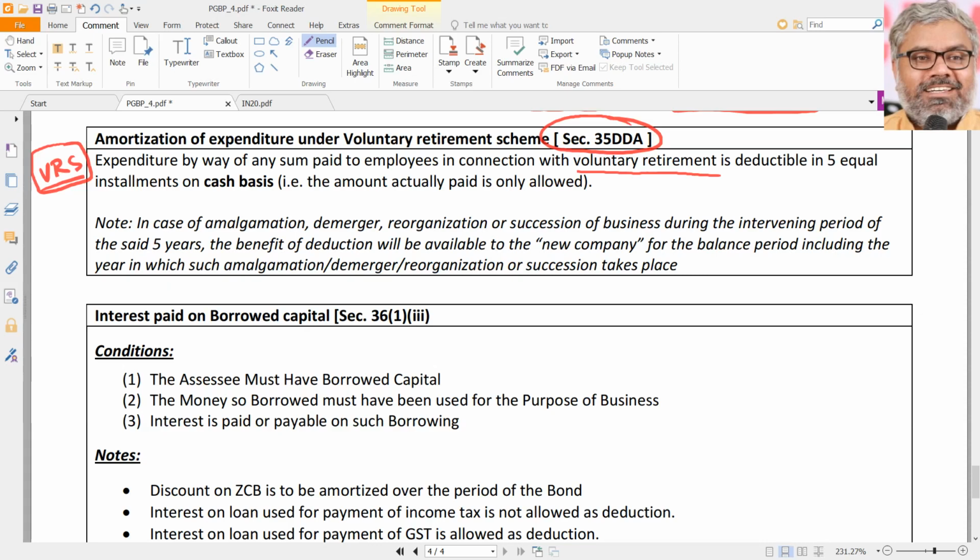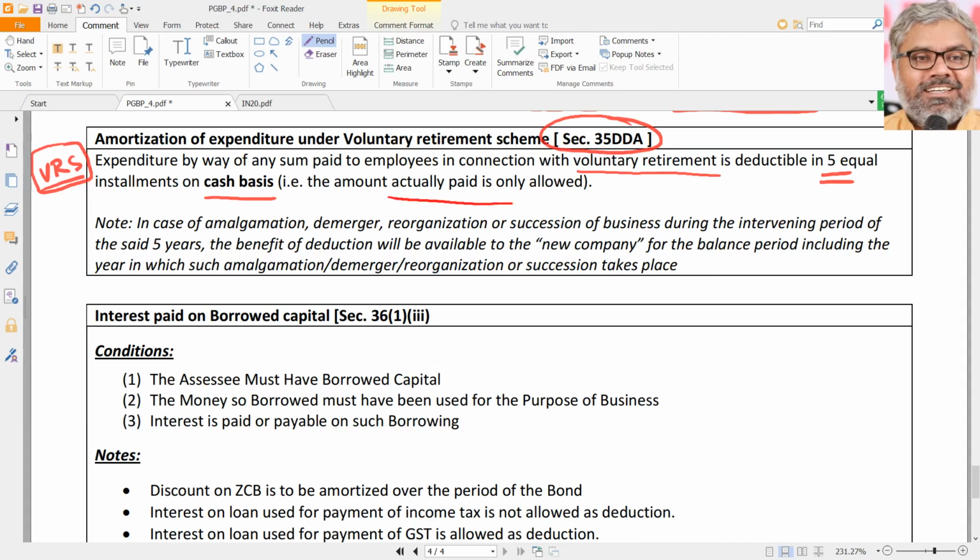But since these amounts are very big, the law said, no, you cannot claim a one-shot deduction. You have to claim in 5 equal annual installments. That's all. You cannot ask why. It is law. When the law says 5 installments, it is 5 installments. Whenever they think that profits can be decreased and tax saving can happen, they try to postpone that. Nobody can escape that. Ultimately, deduction is deduction, but not immediately. It will be given as deduction in 5 equal installments on cash basis.